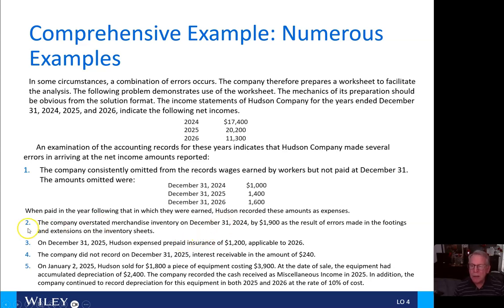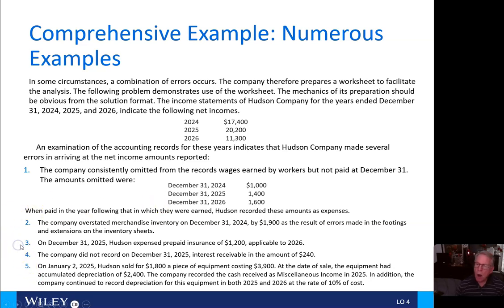When paid in the year following that in which they were earned, Hudson reported these amounts as expenses. Number two, the company overstated merchandise inventory on December 31, 2024 by $1,900 as a result of errors made in the footings and extensions on inventory sheets.